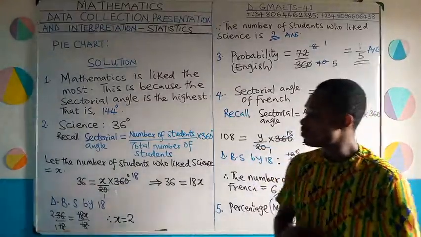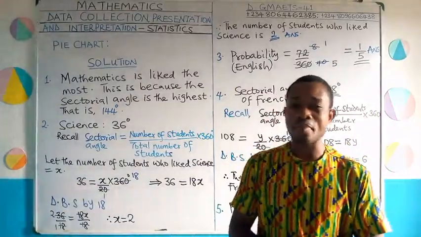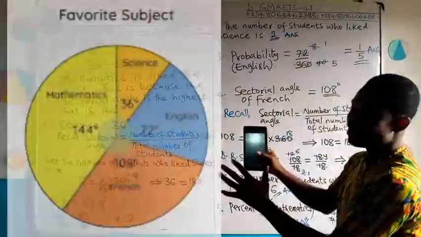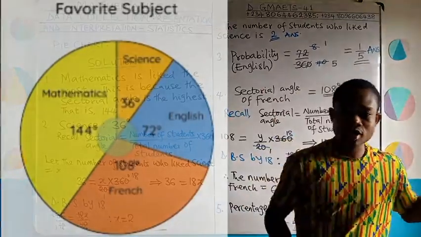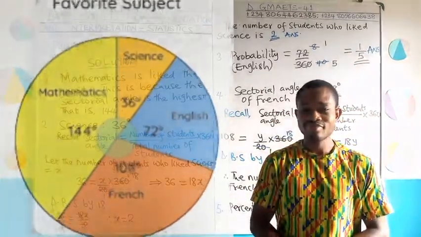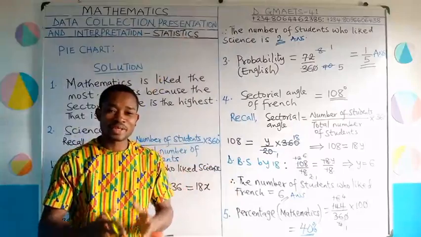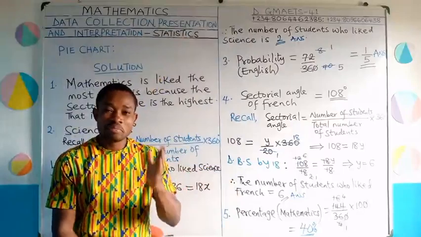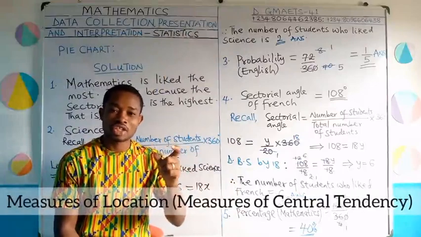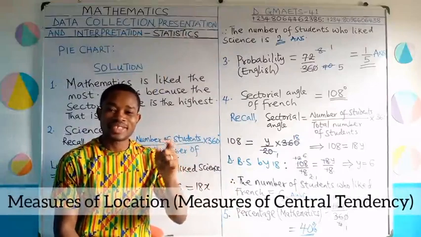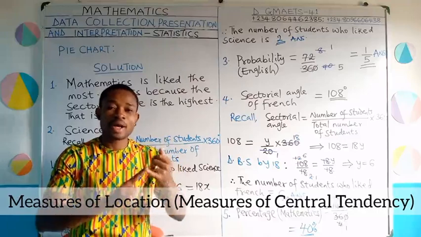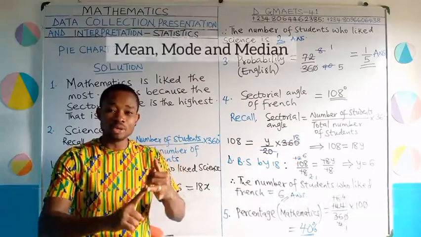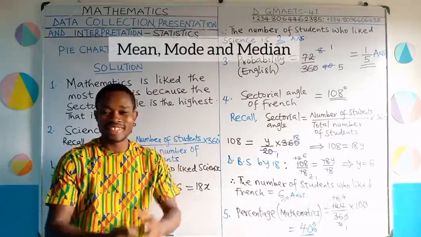So take a look once again at our pie chart. Is that okay? And see how we use this to solve all of our questions. In our next class, we are going to be looking at measures of location, also called central tendencies. We're going to talk about the mean, the mode, and the median in that class.